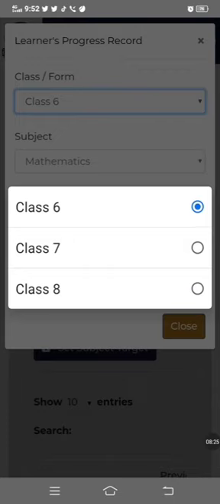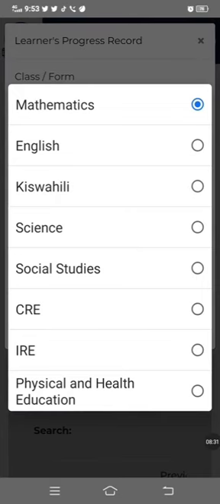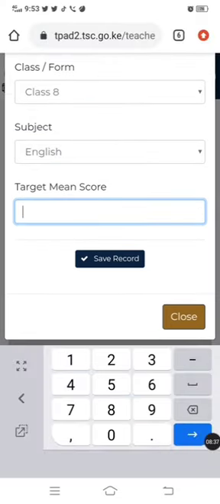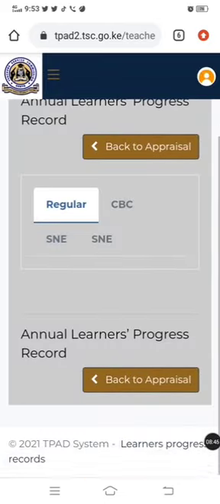So for example, let me start with class 8. Class 8, I'm not teaching maths, so I'm going to click there and choose my subject. I'm teaching English. Then now I give myself a mean score, a target mean score. Let me say I want to give myself a 50. Then I save my record. Successfully saved. You have to click OK. Then I will scroll up.